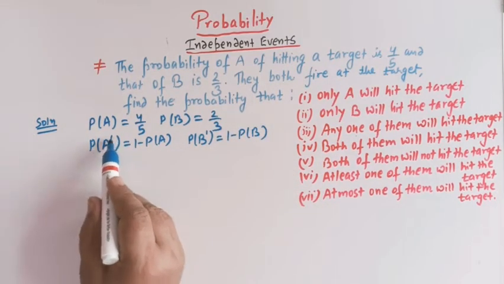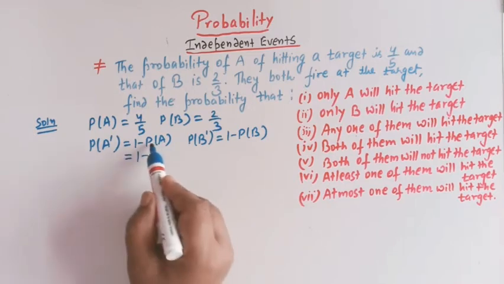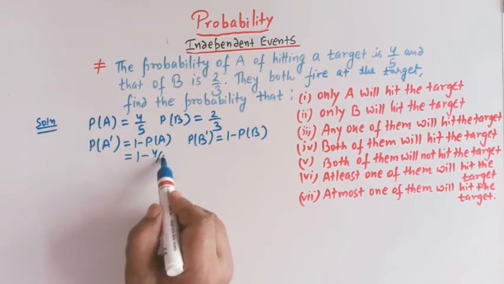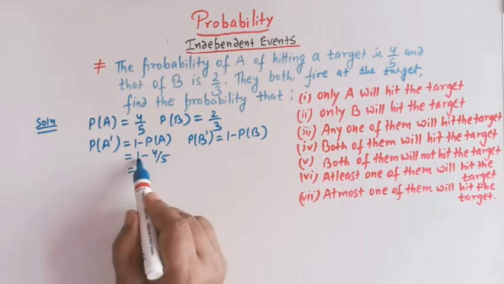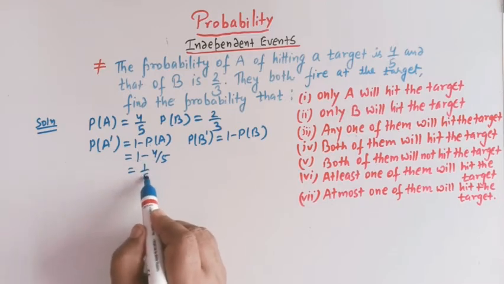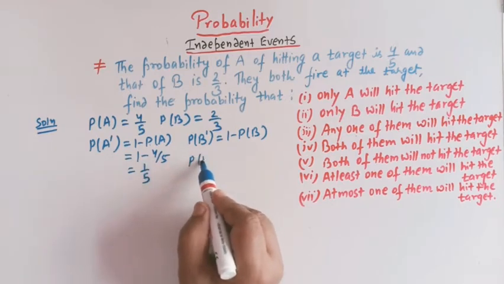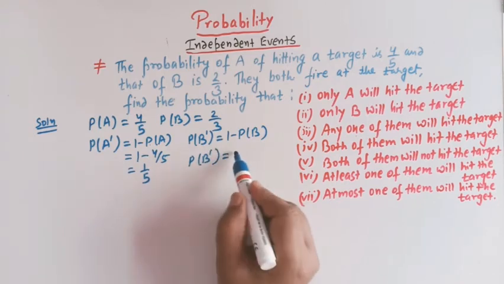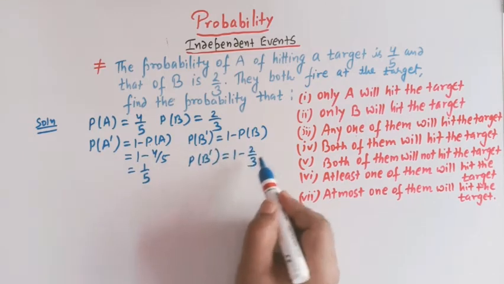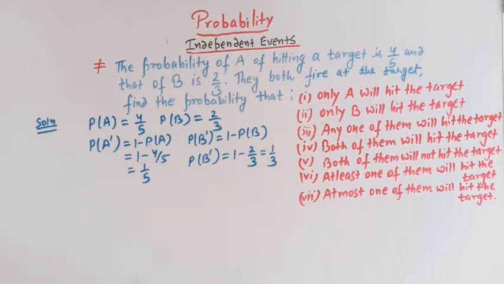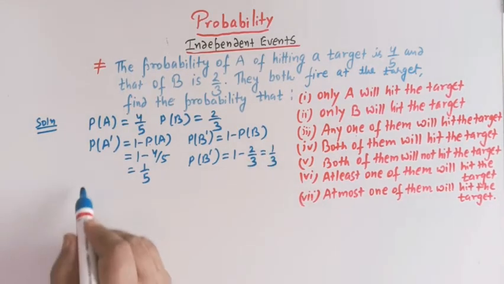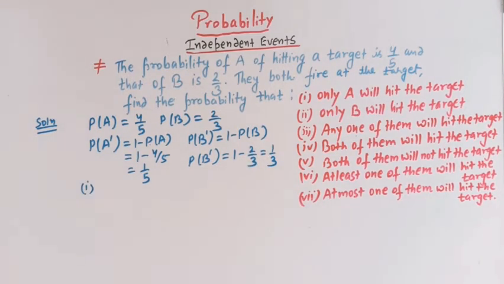So P A complement is 1 minus 4 by 5. So we have 5 minus 4, that is 1 by 5. And P B complement is 1 minus 2 by 3, that is 1 by 3. Now let us take the first part, right?